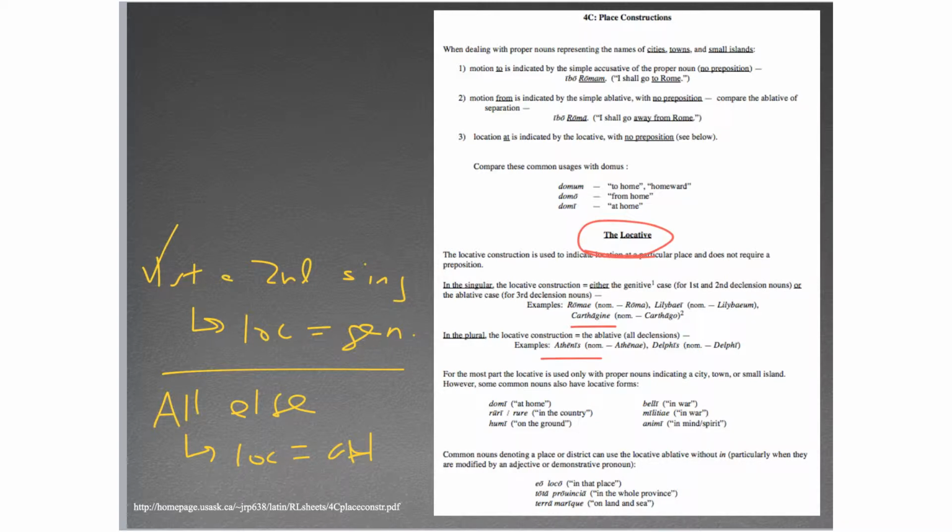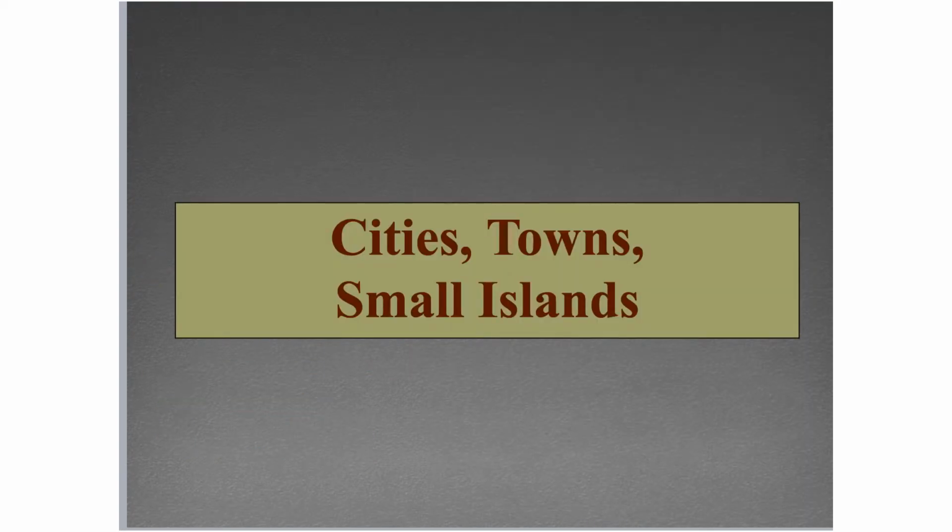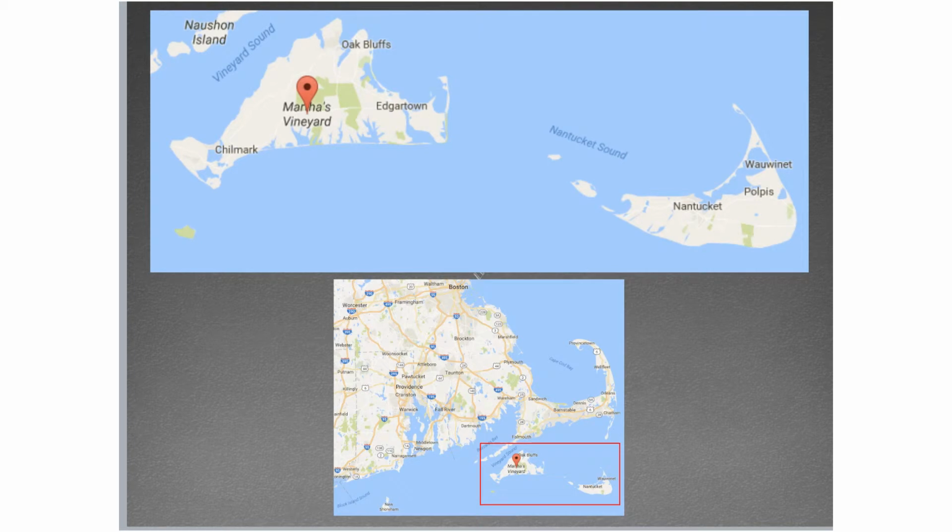So no ad for to which with the accusative, no from which with the ablative, and then for place where, the locative, and that's this case here. All right, so let's talk cities, towns, and small islands. It sounds a little silly, small islands, I should say, but there's actually a logic to it. So this is the coast of Massachusetts, all right?